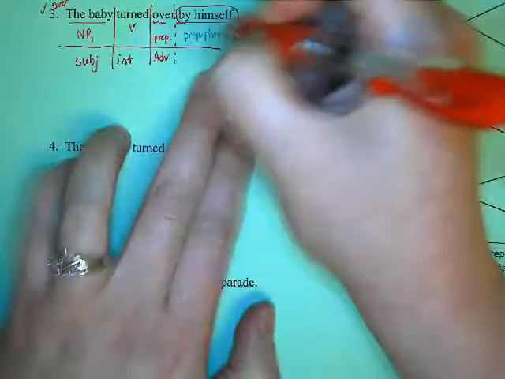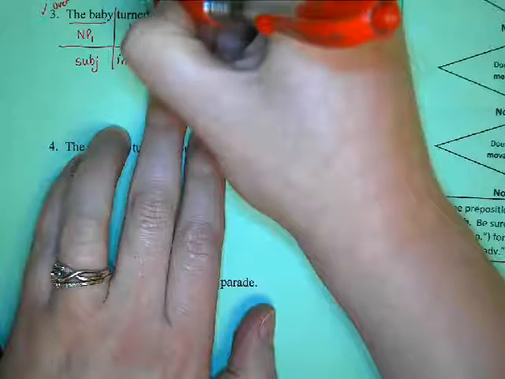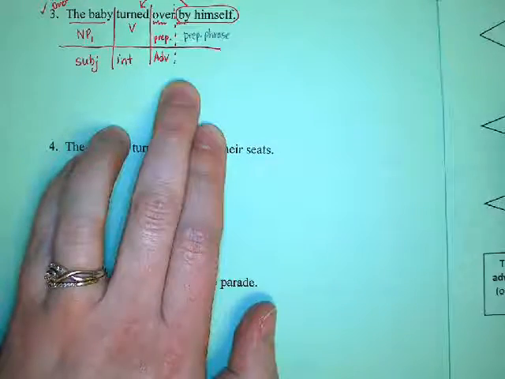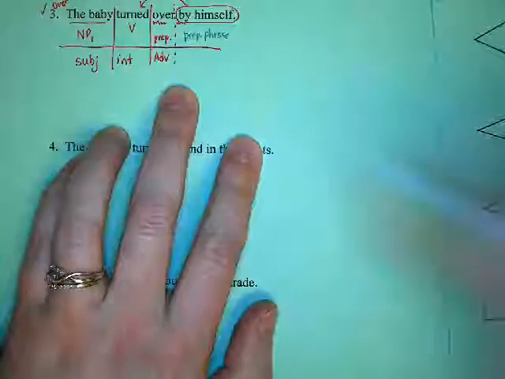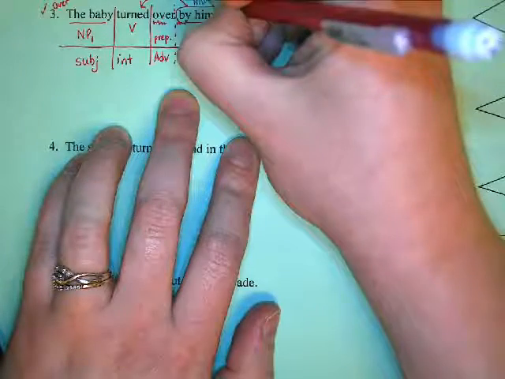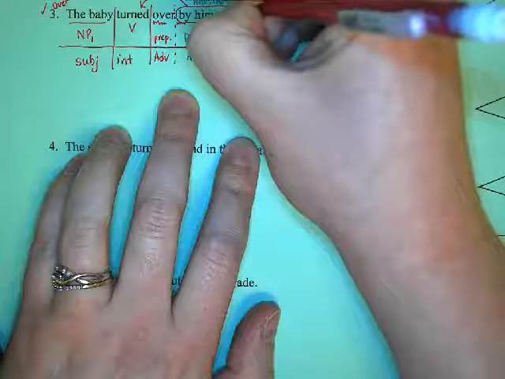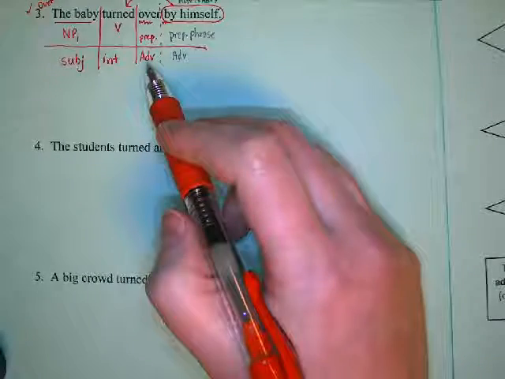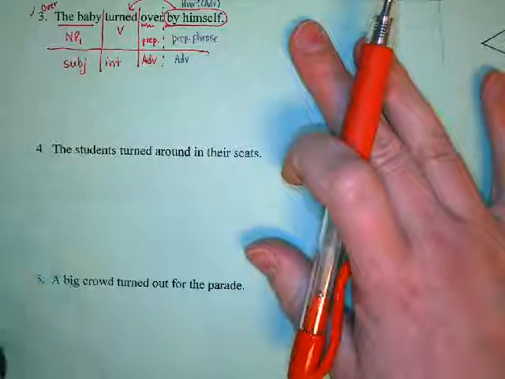And then by himself also tells us how. So we would draw our arrow to the verb, right? Or you could write down at the bottom, adverb, because this is how. Over is like where or how. Either one of those would be fine question-wise. They result in the same kind of function. Okay, so these are all pattern 6.